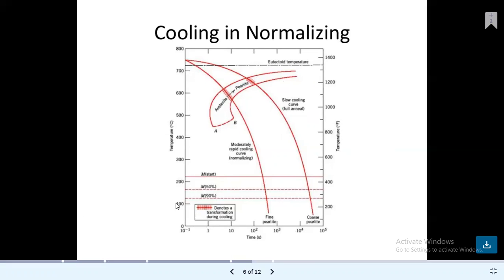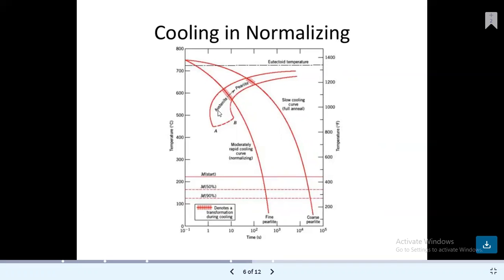The temperature in degrees Celsius is 0, 100, 200, 300, 400, 500, 600, 700 and 800. In degrees Fahrenheit it is 200, 400, 600, 800, 1000, 1200 and 1400.